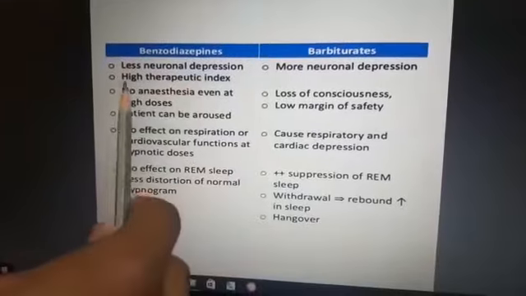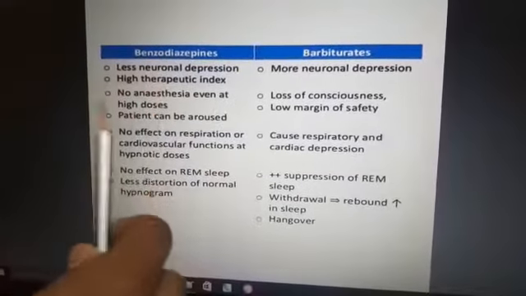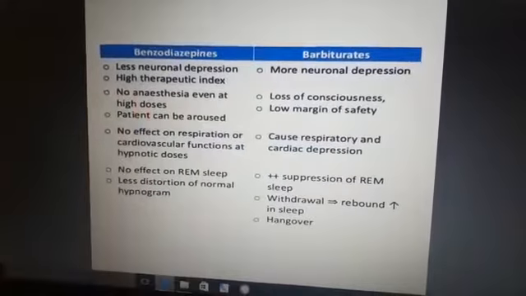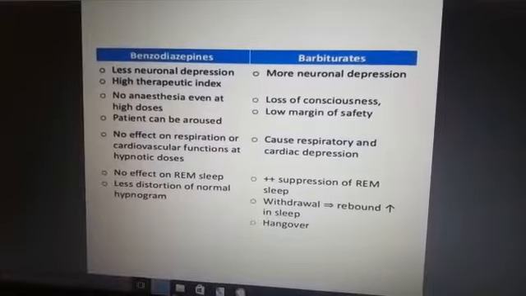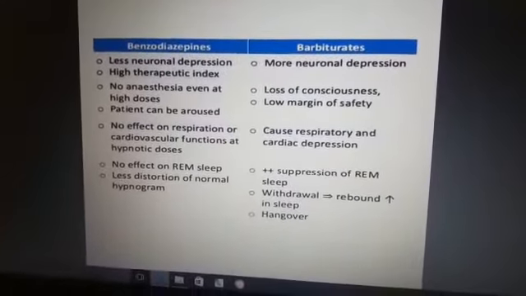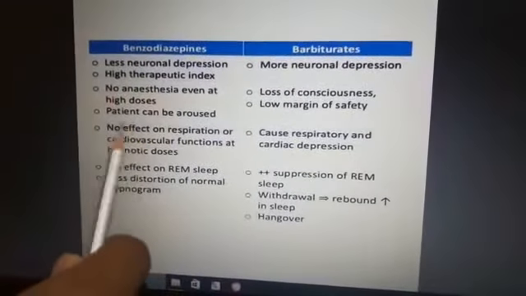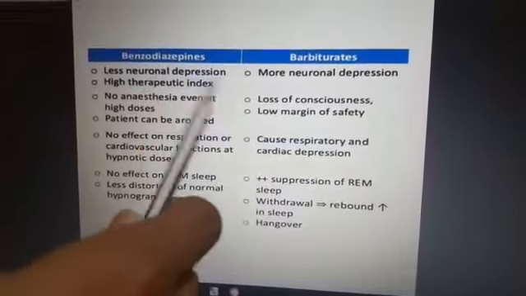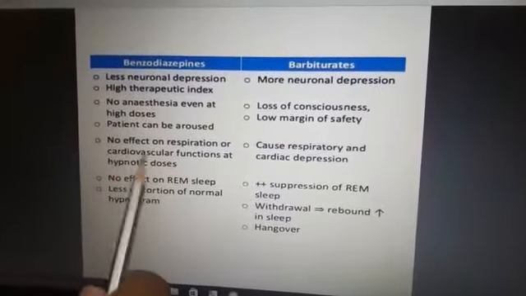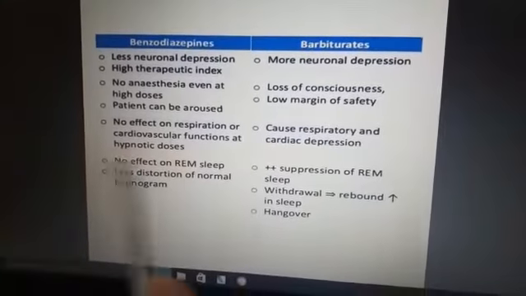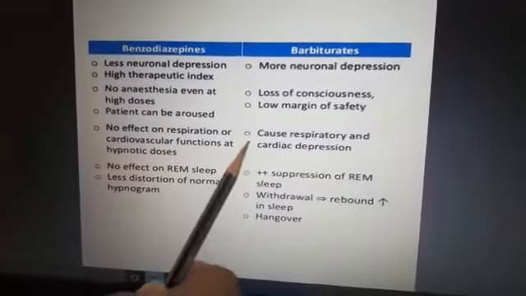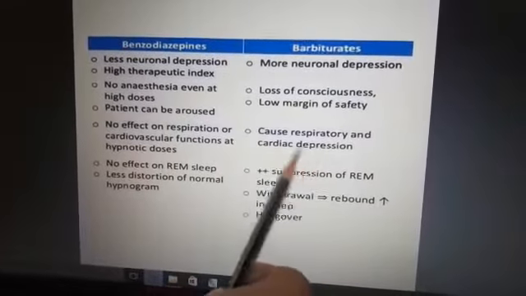Benzodiazepines have a high therapeutic index. Second, there is no anesthesia even at high doses with benzodiazepines, but loss of consciousness with barbiturates. Benzodiazepines can be abused, and barbiturates have a low margin of safety. There is no effect on respiration or cardiovascular function at hypnotic dosage with benzodiazepines, but barbiturates cause respiratory and cardiac depression.